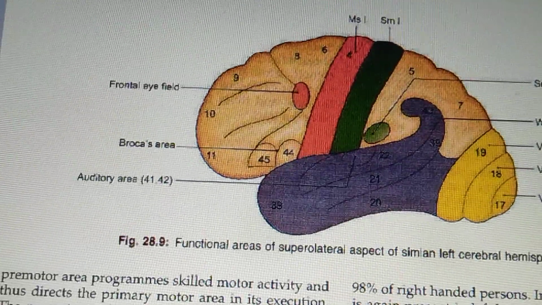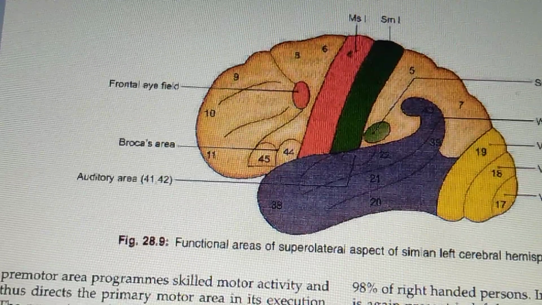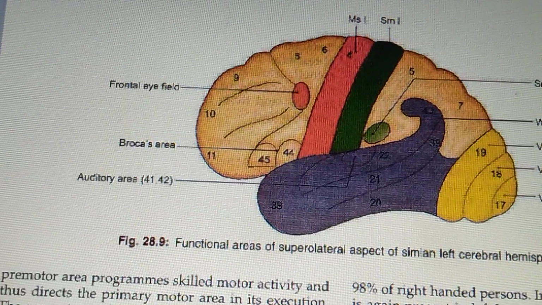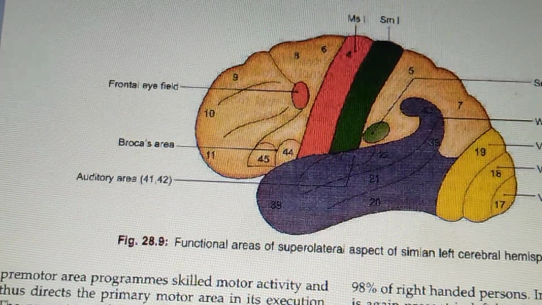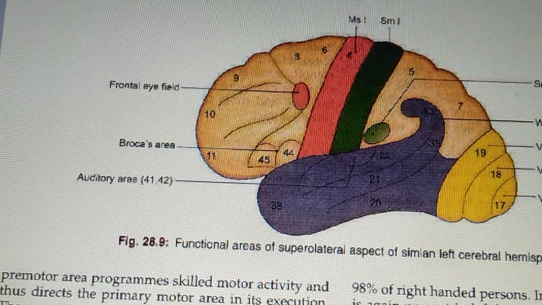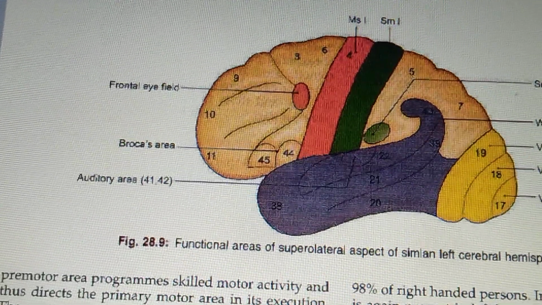Now, clinical anatomy related to the special sensory areas. First is the primary visual area 17. A lesion of this area will lead to the loss of vision in the visual field of the opposite side, that is homonymous hemianopia, right? You can also see this.